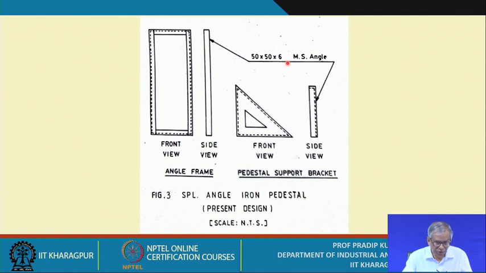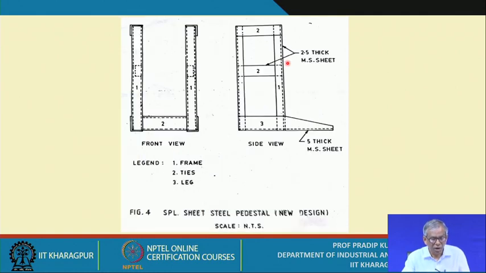So, you have all these detailed informations, and then when you refer to the new design, we are proposing a new design. That means the special sheet steel pedestal we are proposing. This is the front view, this is your side view.